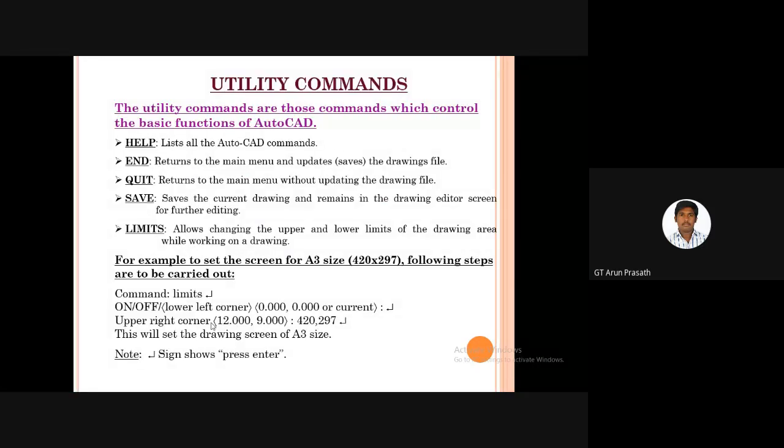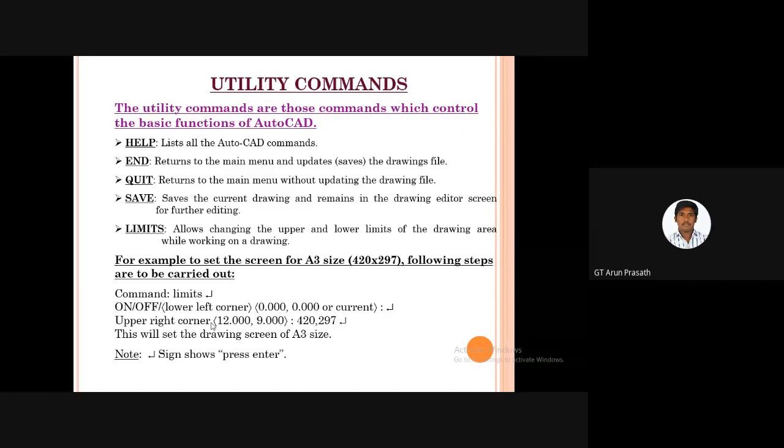And these are all the five things: help, end, quit, save, and limits. These five things are utility commands. We denote that these are the utility commands. Help means, if we do not know anything about operating the AutoCAD software, we go to the command window, type HELP, and a list appears, and after that we can see what the next steps are to operate the AutoCAD software.